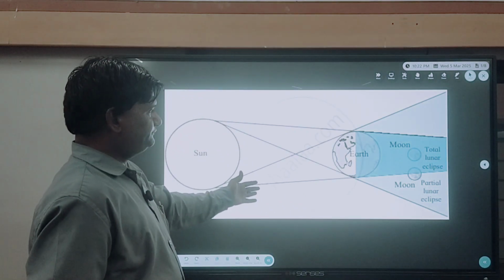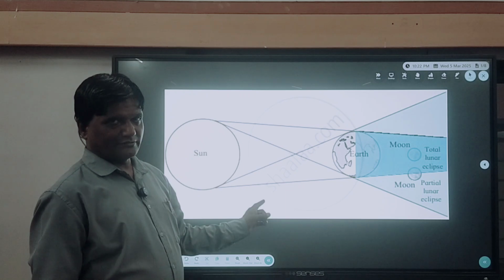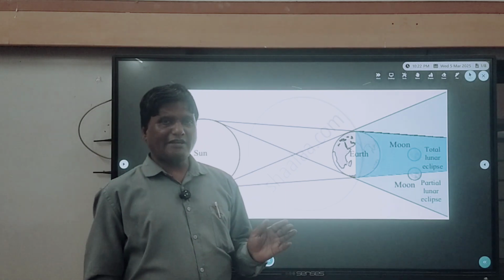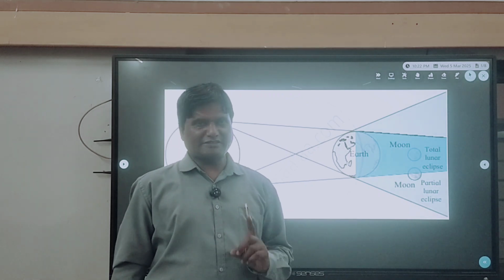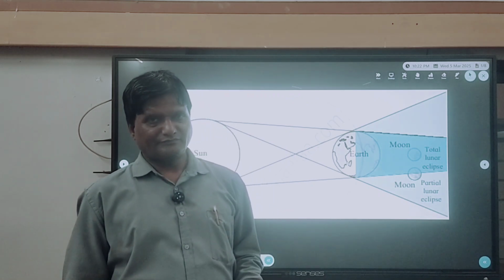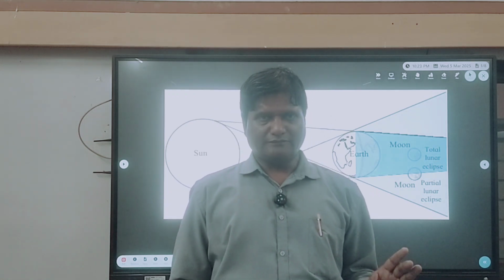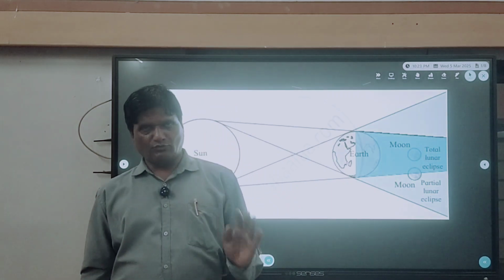Here is a figure of the lunar eclipse. You see, in lunar eclipse or the solar eclipse, the three celestial bodies, one is sun, second is earth, third is moon, they fall in a straight line. Okay, three celestial bodies, sun, earth and the moon.